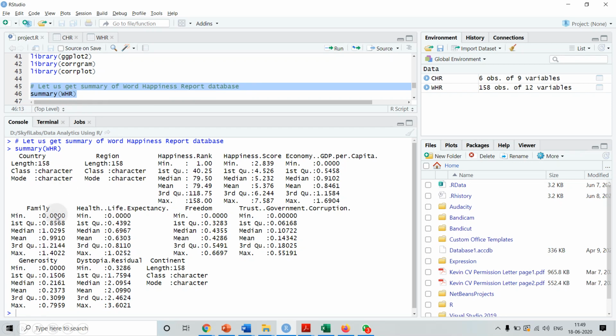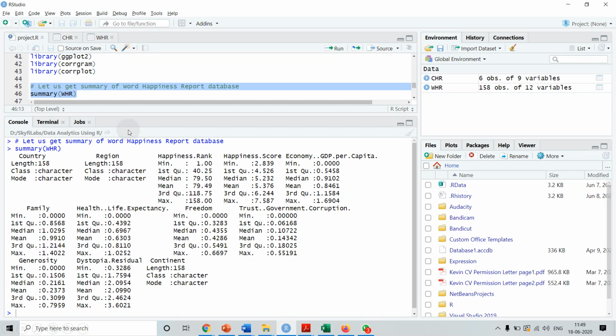For the columns which are categorical, it lists how many entries are there. The length is 158, and the class and mode are character. These are the character columns. Similarly region. But for numerical columns, it provides us the 5-point summary.